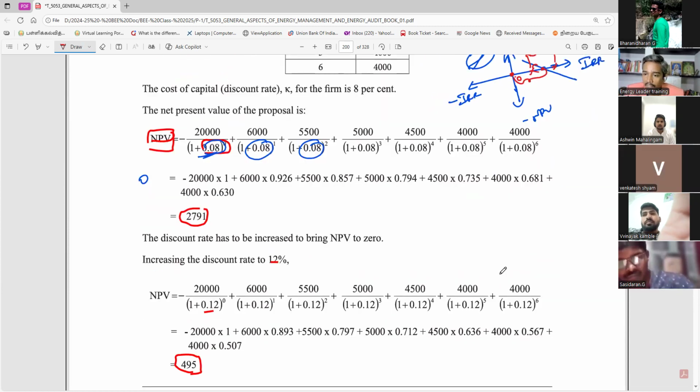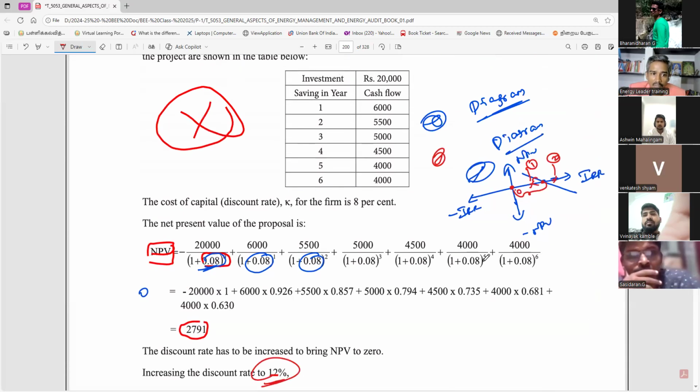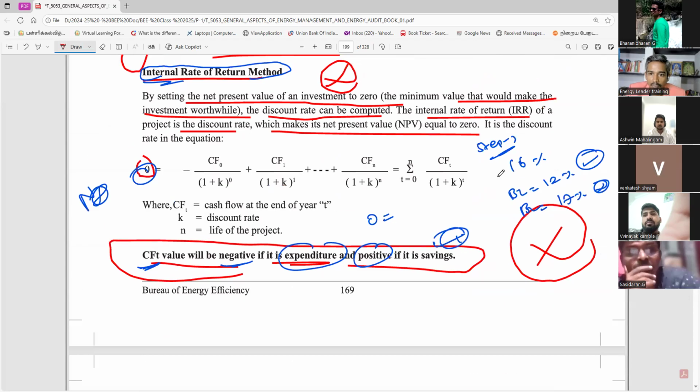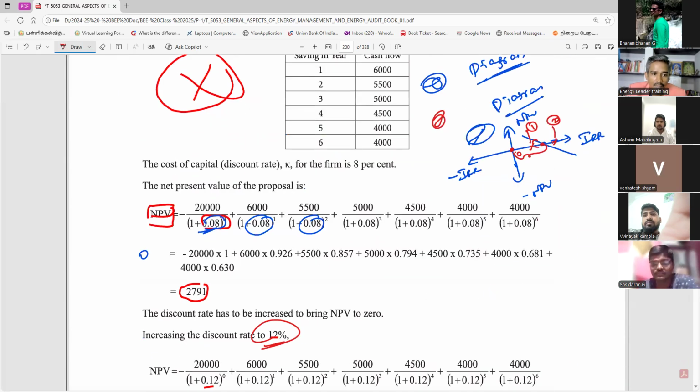Using that, what you have to do is at least write 2 iterations. Step 1 is the formula. This is step 1. Then we use iteration 1.